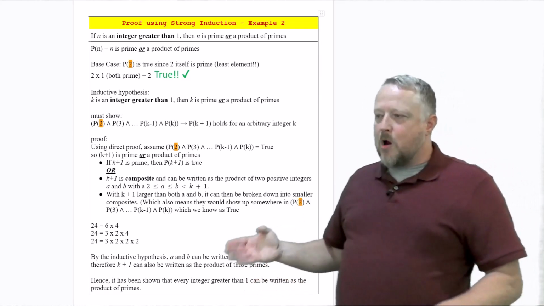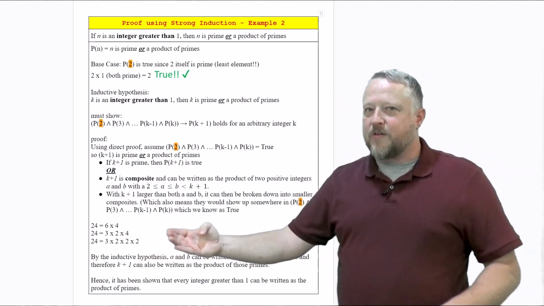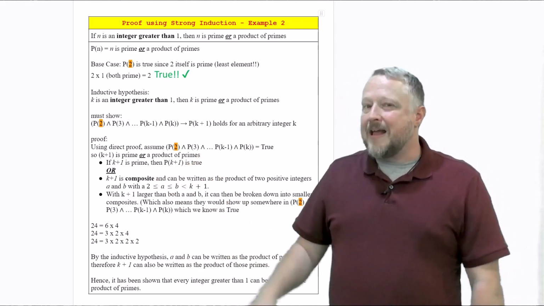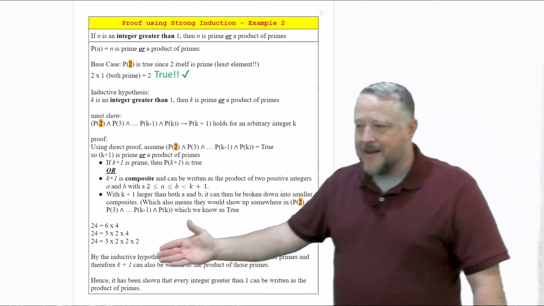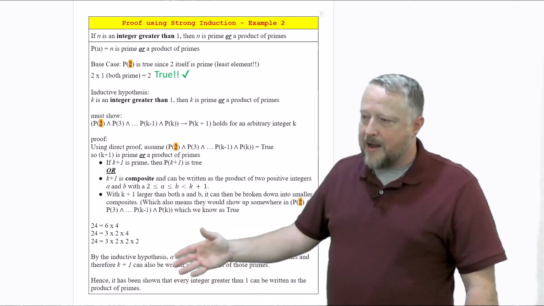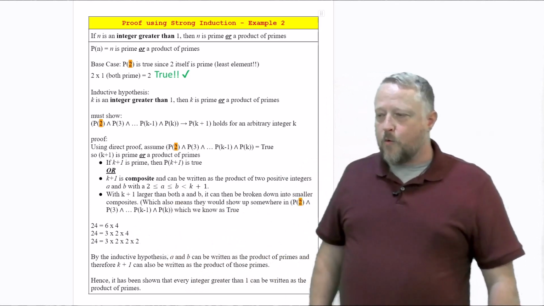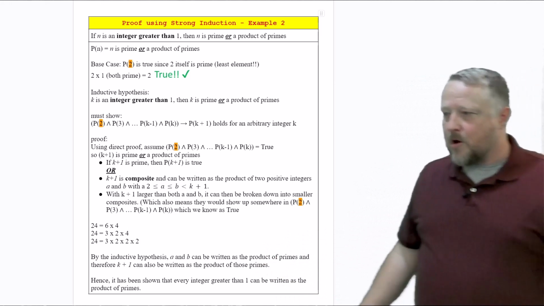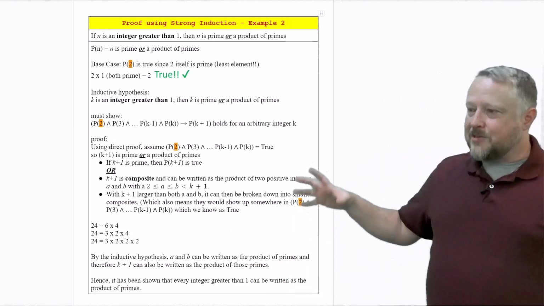So that's where we can get away with that P2, P3, all of those items, because it's either a prime or a composite, and it's going to be less than k plus 1, which we know is going to be true. And this is what it would look like if you and I were to write it out. These are all just a further breakdown of what 24 would be. So by the inductive hypothesis, a and b can be written as a product of primes, and you can read the rest of that on your own there. But that is another breakdown.